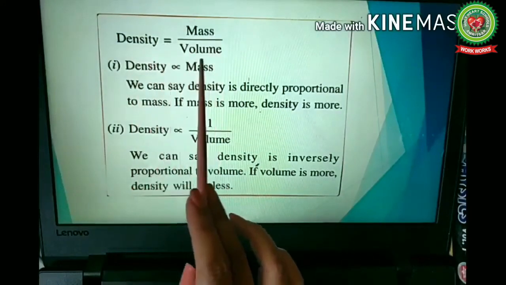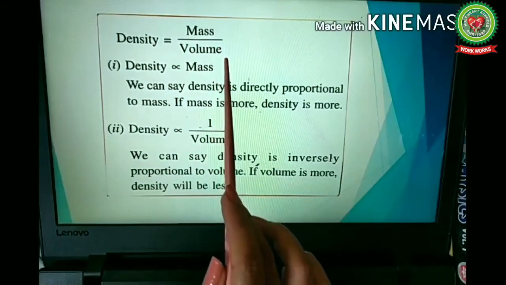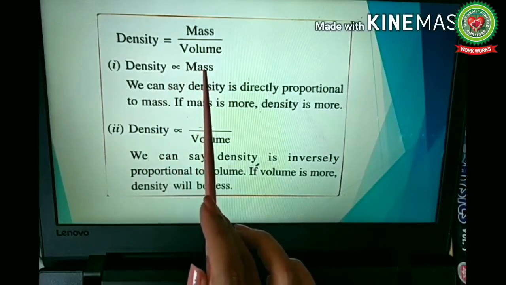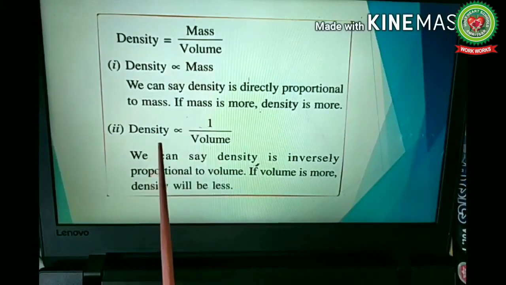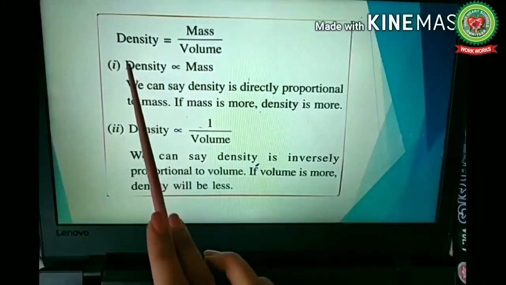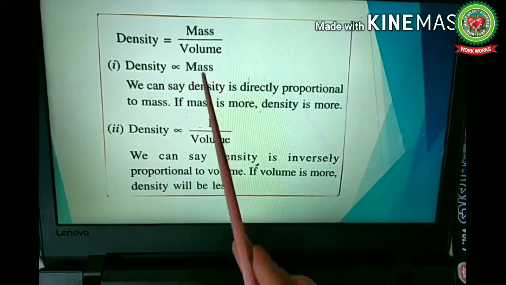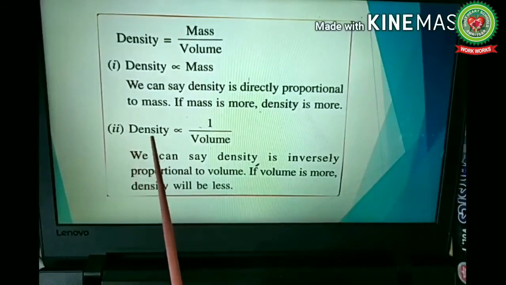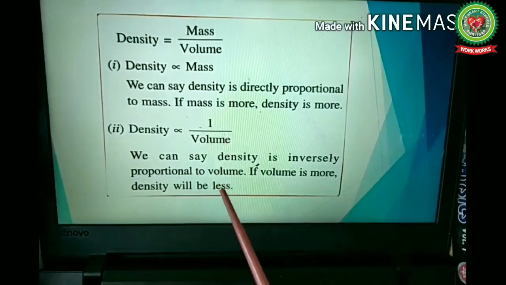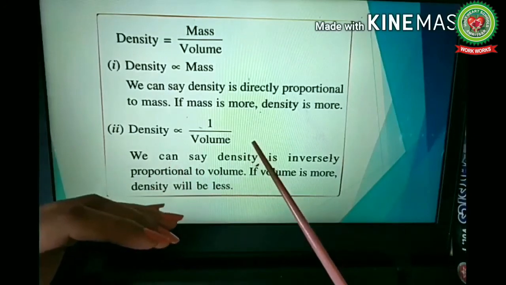For the clarity of the concept, pay attention here. This is the formula of density. Density is equal to mass per unit volume. It means density is directly proportional to mass and inversely proportional to volume. In the first case, when density is more, mass will be more, and in the second case, when density is more, volume will be less, because they are inversely related to each other. When one thing is more, the other one is less.